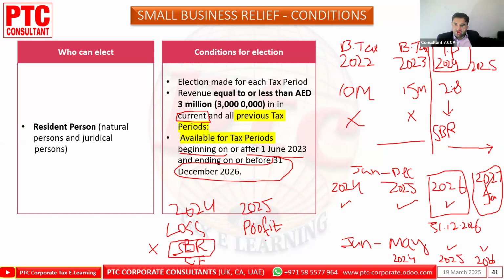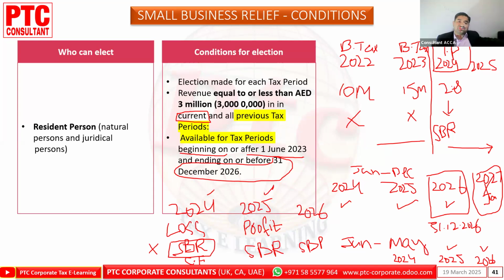If there is profit, then you can make the SBR, again subject to calculation and understanding, and if revenue is less than 1 million, you can opt for the SBR. And in 2026, again if there is profit, you can opt for the SBR. What is the condition? Less than 3 million over here and over here also.